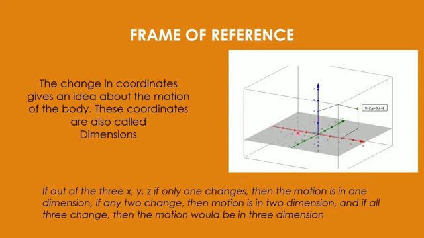And if out of these three, two are changing, like x and y, or x and z, or y and z, then this motion will be two-dimensional motion. But if all three coordinates are changing, then the motion will be termed three-dimensional motion. Basically, you have to study this frame of reference and the change in coordinates. When I am moving from this point to this point, my coordinates get changed, and that change in the coordinates gives me the idea about the motion of the body.